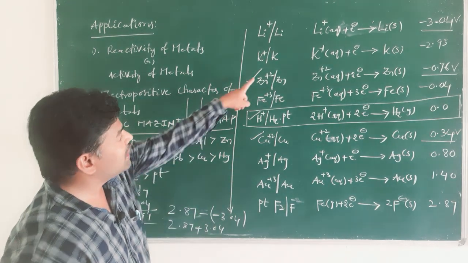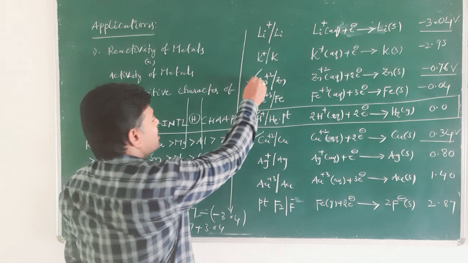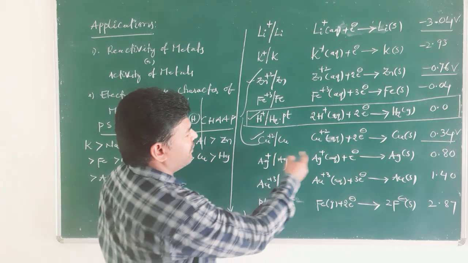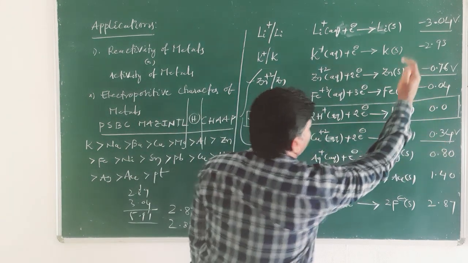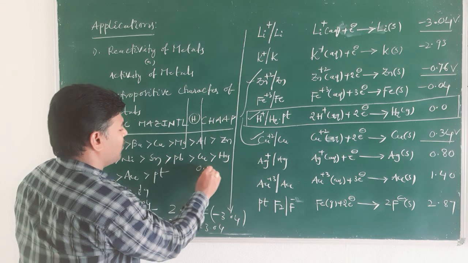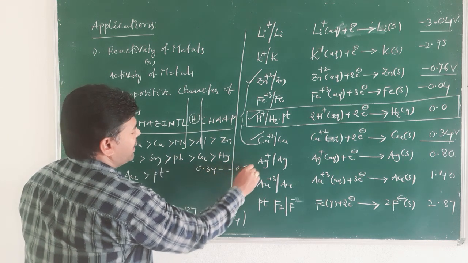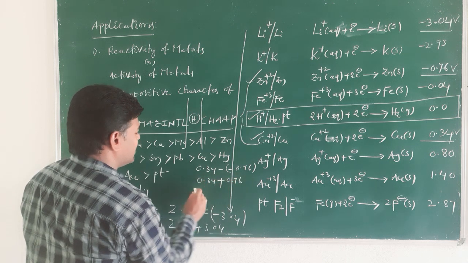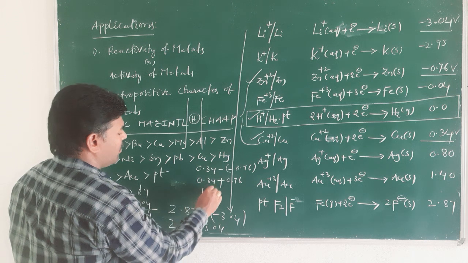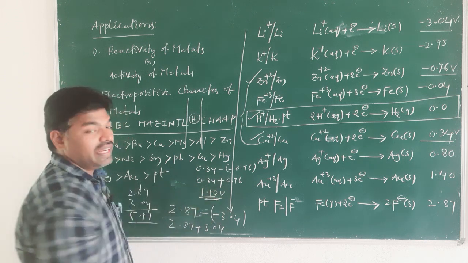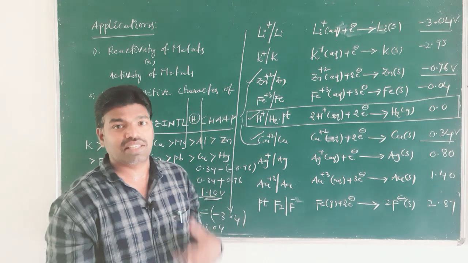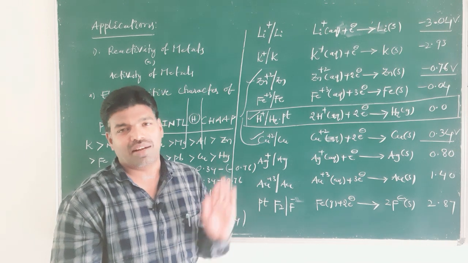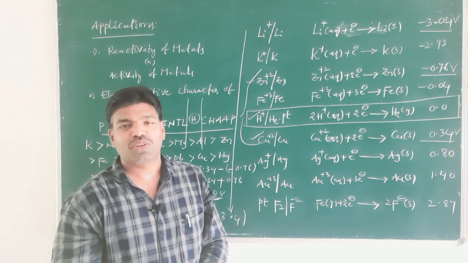For example, zinc and copper, this is the Daniell cell. The best example is the Daniell cell. If you take the difference of 0.34 and minus 0.76, that is 0.34 minus of minus 0.76, which is 0.34 plus 0.76, which comes out to be 1.10 volts. In this way we can construct cells which have a high EMF. I hope you all understand this electrochemical series.